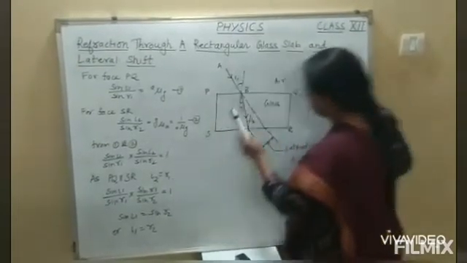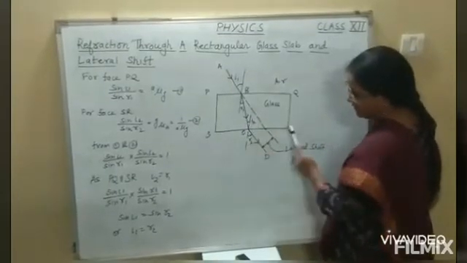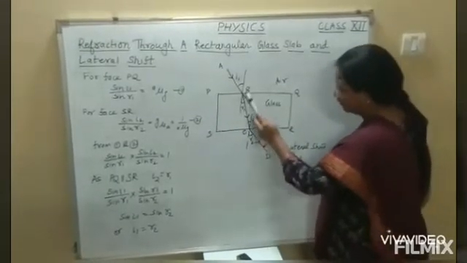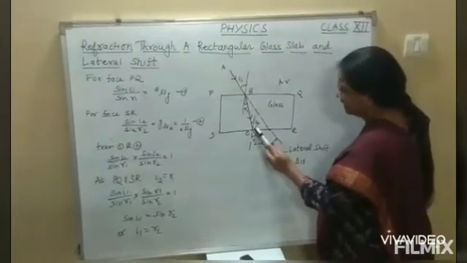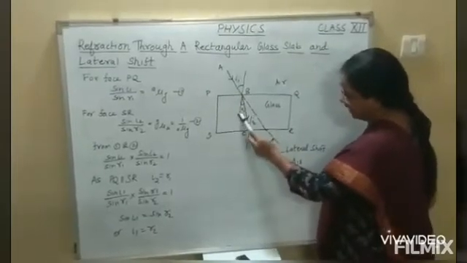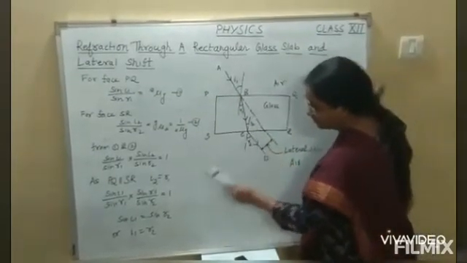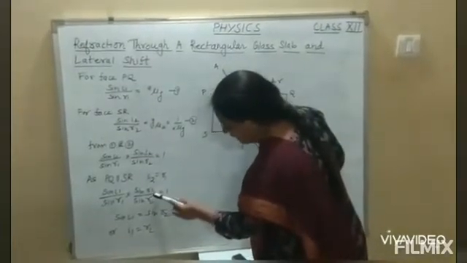And because both the faces PQ and SR are parallel, angle I2 is equal to angle R1, since they are alternate angles. So in place of I2 we can put R1.